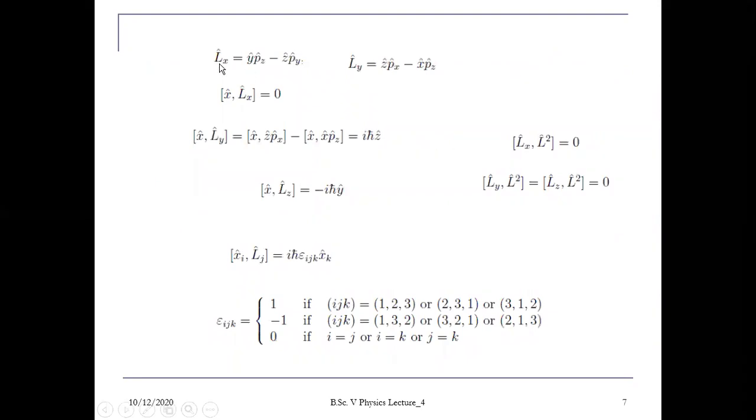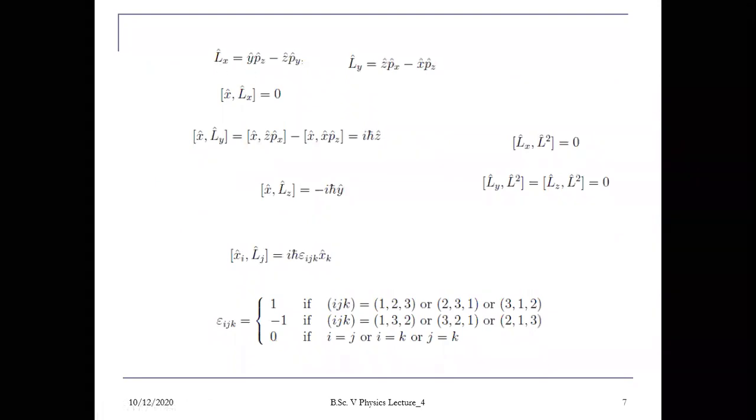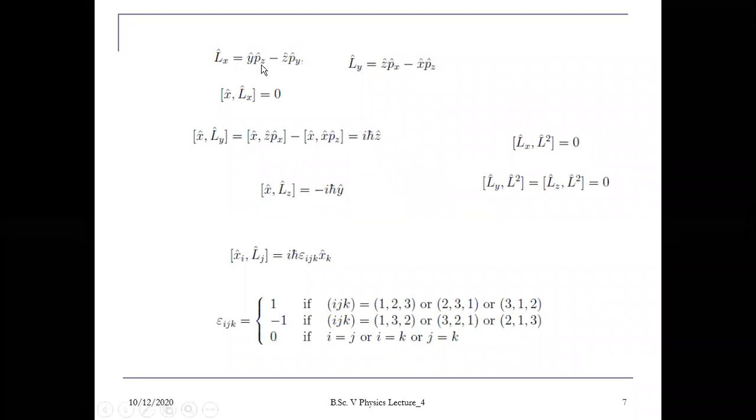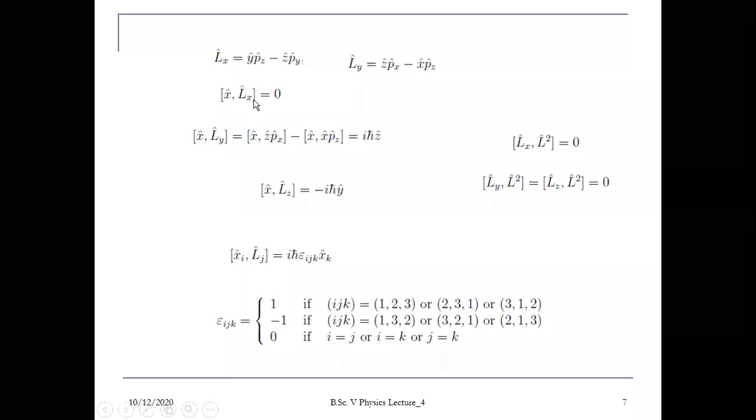Okay. Now, if we go towards the commutation values of the angular momentum operator. So angular momentum, you know, L equals r cross p. If we resolve the x component, y component, z component, you get the value of Lx equals y pz minus z py, and the value of Ly equals z px minus x pz. We can also derive the commutation relation between the position and the x component of angular momentum, that you will always get 0. Remember this, you can solve it. So this is an exercise for you. You can similarly prove [y, Ly] equals 0 and [z, Lz] equals 0.